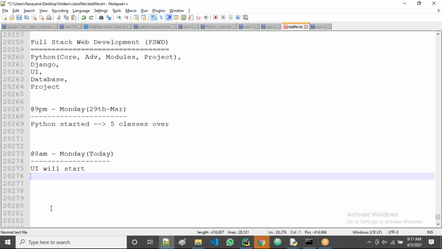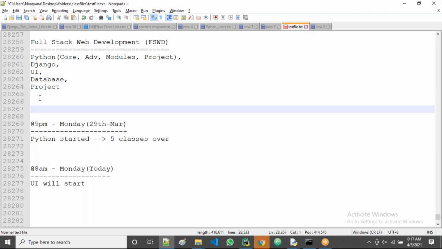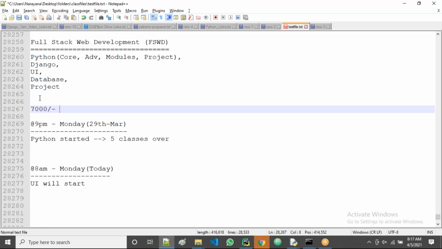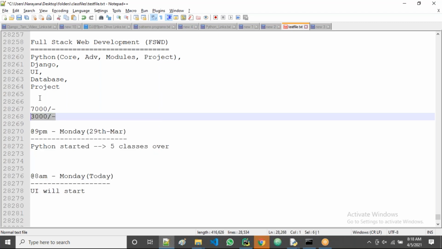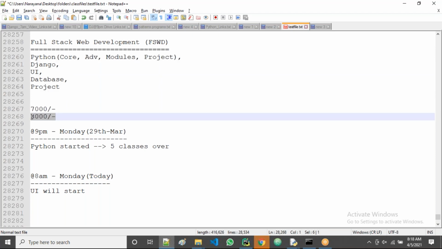Now in the morning we are starting the UI classes, and these UI classes are completely free for the people who join for the full stack. Earlier the full stack was 7,000 rupees, but due to this whole offer, it is now only 3,000 rupees for the complete full stack.